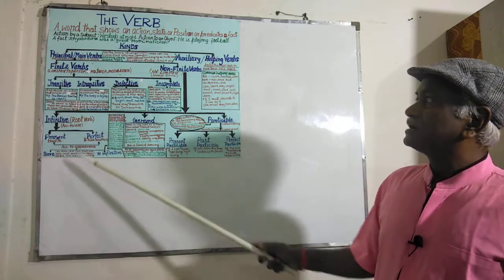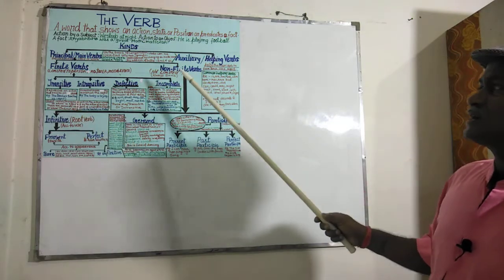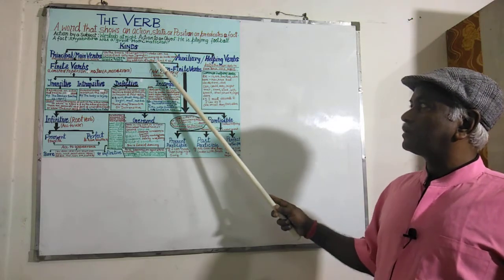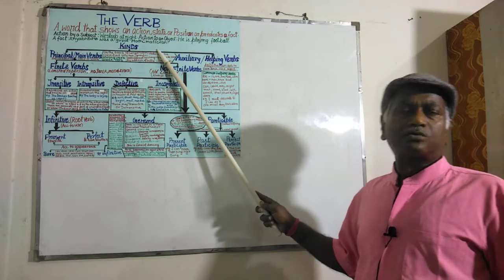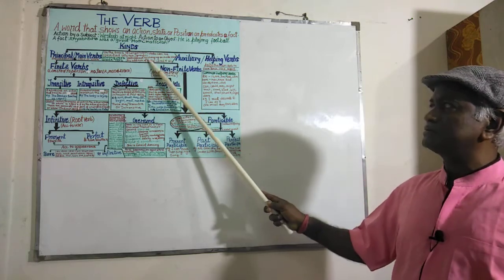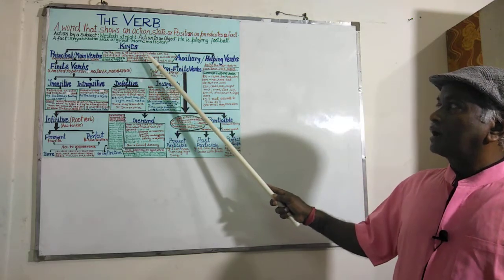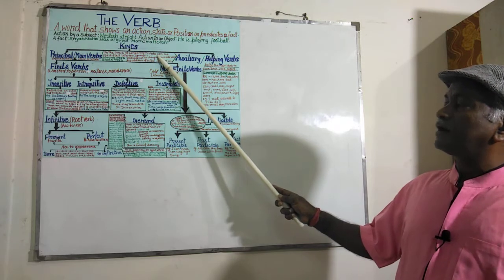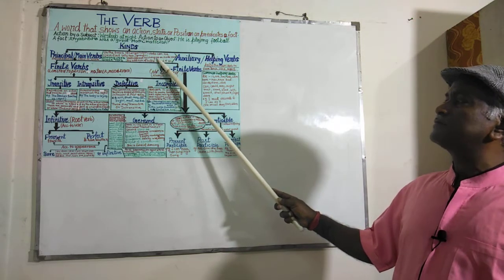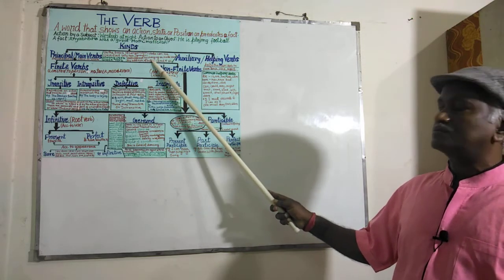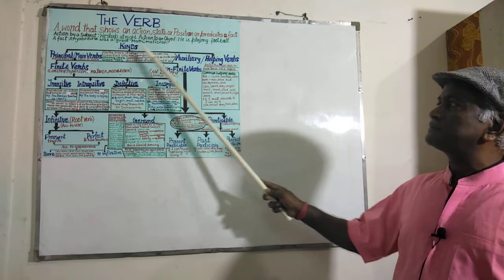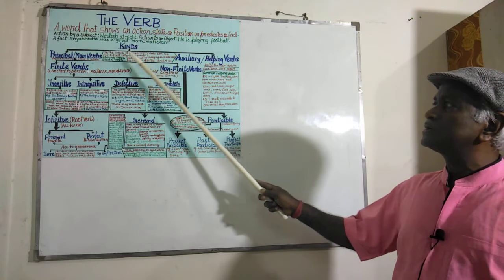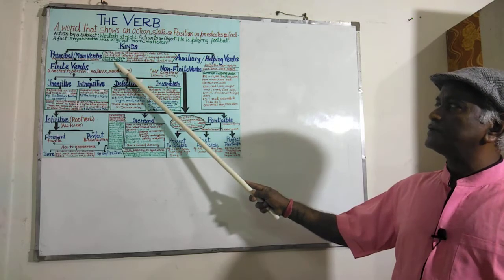Next, on the basis of conjugation, verbs can be classified. This was also another question asked by my children. How can we change a verb, or how can we find out which verb is of what type? On the basis of conjugation, verbs can be classified into two groups: strong verbs and weak verbs.